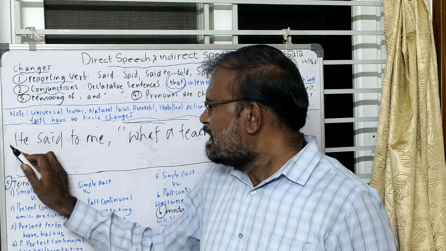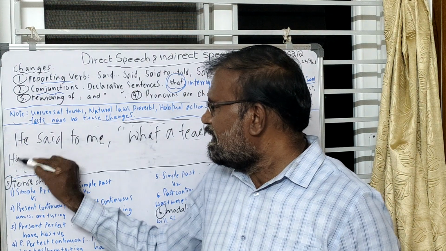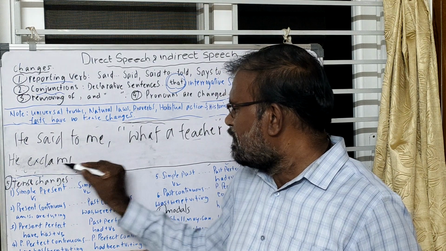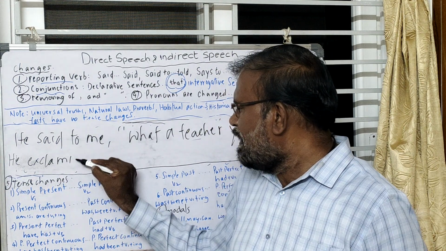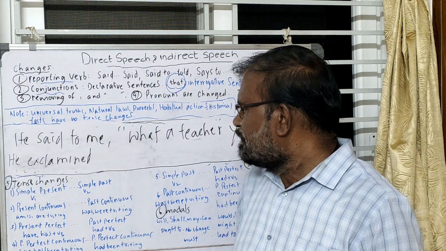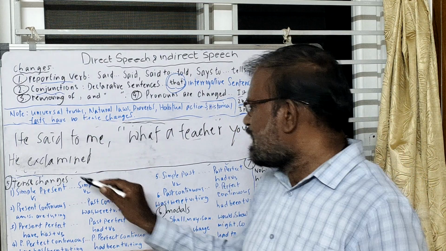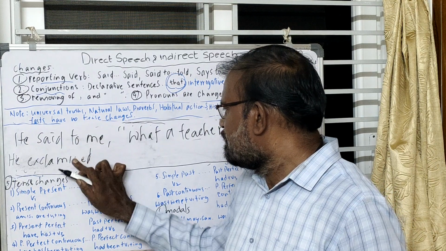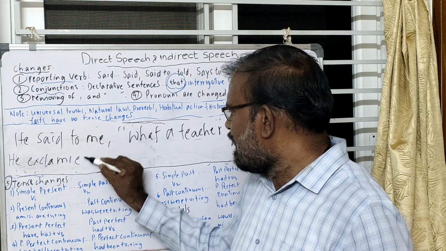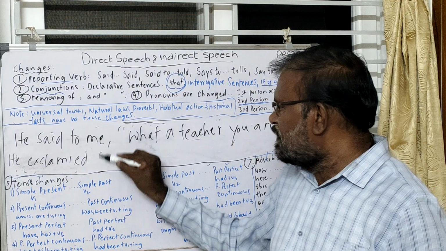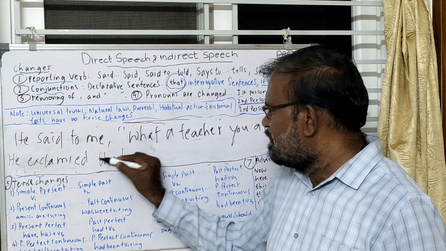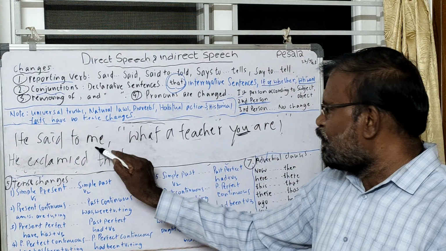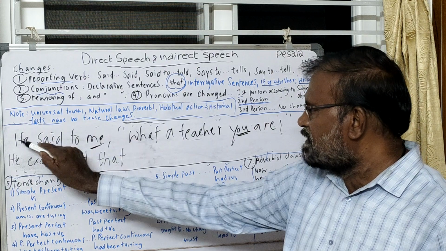He exclaimed that, what a teacher you are. He said to me. Me is the object and he is the subject.